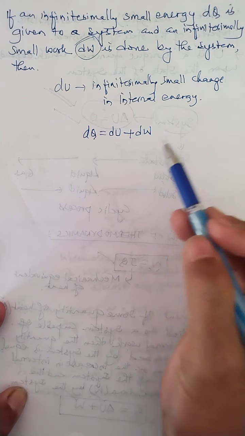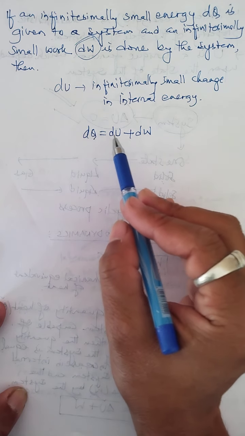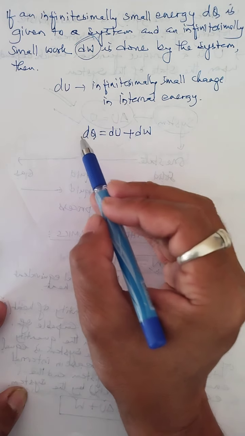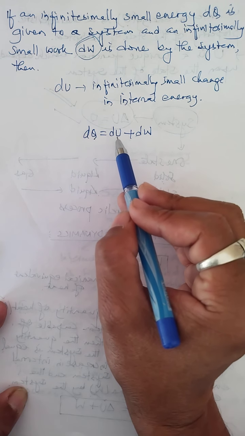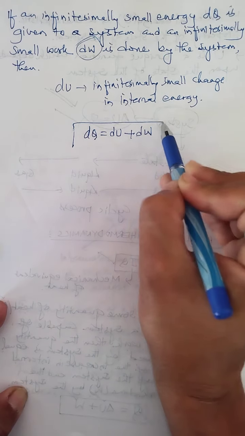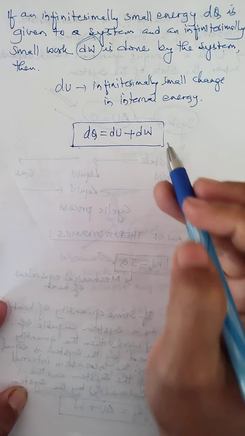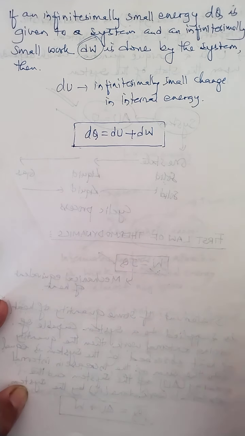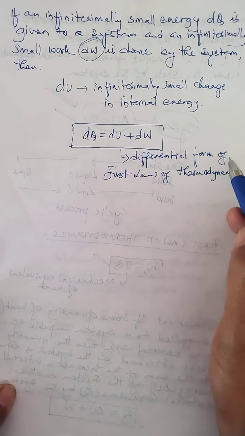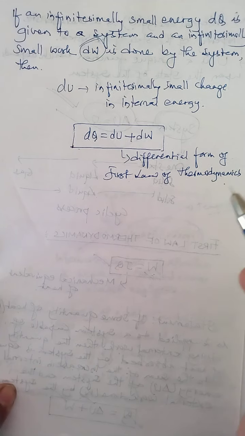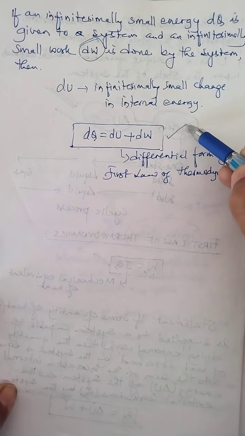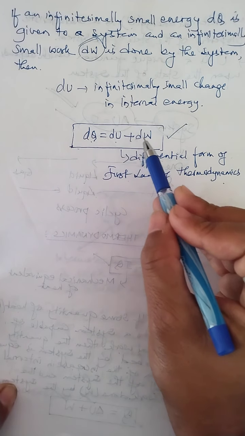Look at the relation. In the previous relation it was Q equals delta U plus W. Now it is dQ equals dU plus dW. This is also the statement of the first law of thermodynamics, but this particular relation is the differential form of the first law. If the examination asks you to write the differential form of the first law of thermodynamics, we write dQ equals dU plus dW.